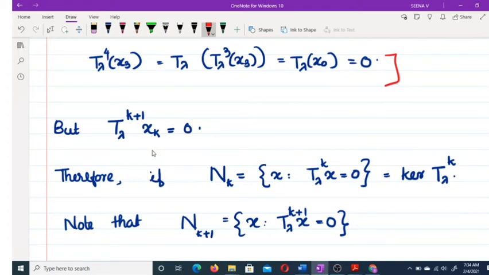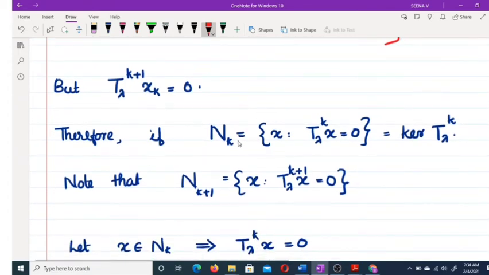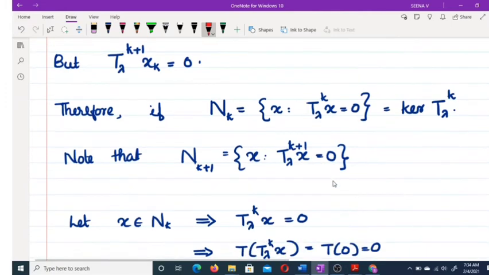Clear? Therefore, if we let Nk equal to the set of all x such that T_λ raised to k of x equals 0, which is equal to the kernel of T_λ raised to k, and N(k+1) is equal to the set of all x such that T_λ raised to k plus 1 of x equals 0, then what do we get?